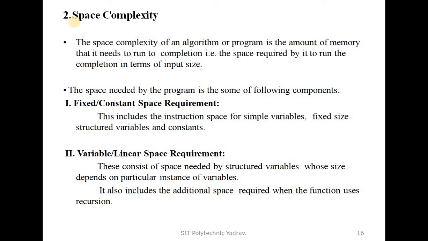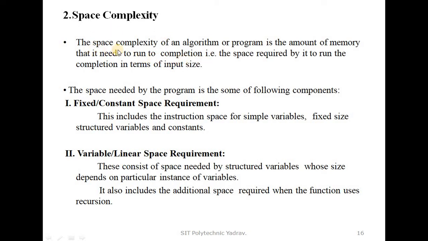There is a second type of algorithm complexity. There are two: one is time complexity and the second is space complexity, through which we analyze an algorithm. The space complexity of an algorithm or program is the amount of memory that it needs to run to completion.